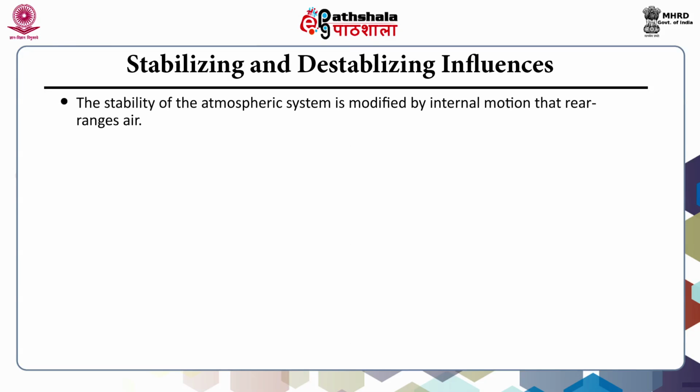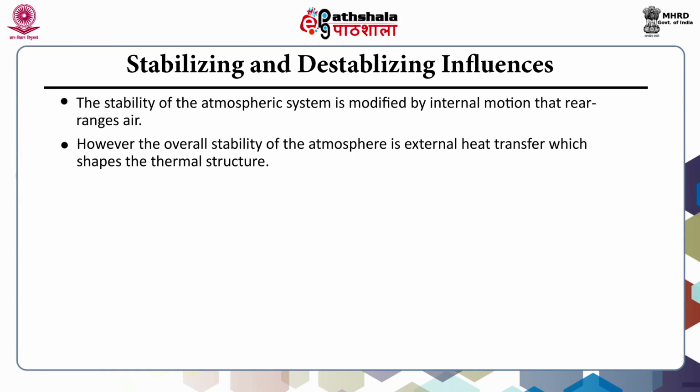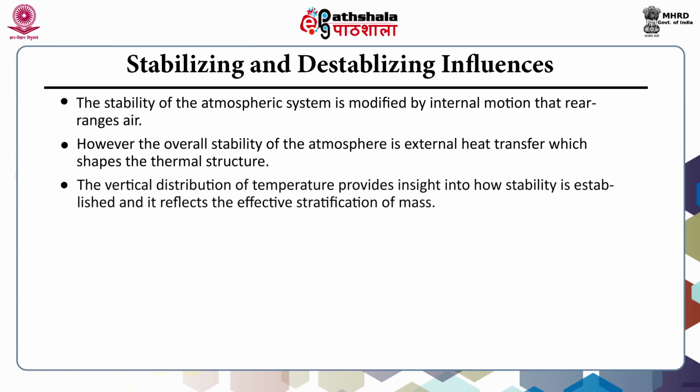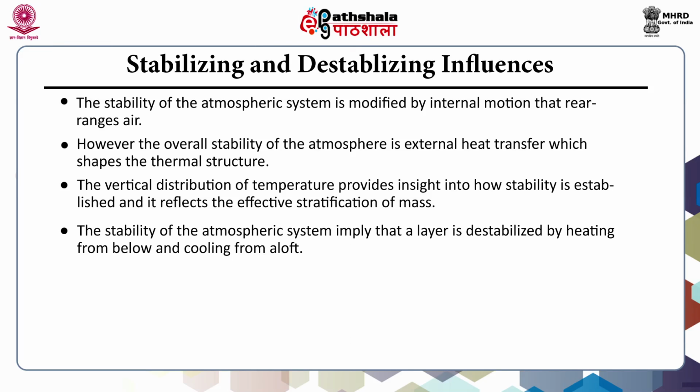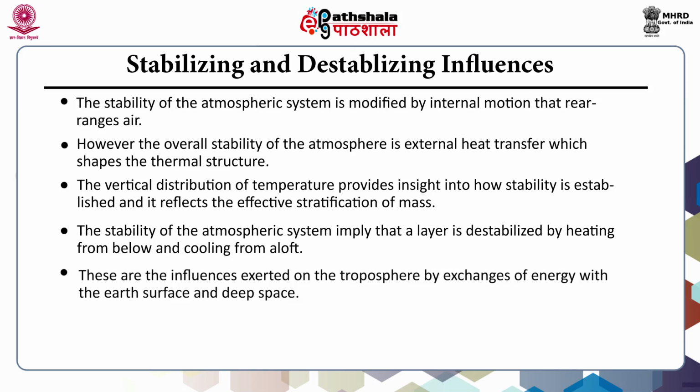The stability of the atmospheric system is modified by internal motion that rearranges air. However, the overall stability of the atmosphere is governed by external heat transfer, which shapes the thermal structure. The vertical distribution of temperature provides insight into how stability is established, and it reflects the effective stratification of mass. A layer is destabilized by heating from below and cooling from aloft. These are the influences exerted on the troposphere by the exchanges of energy with the Earth's surface and deep space.